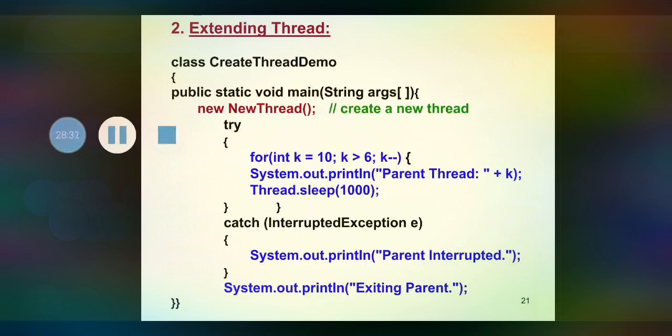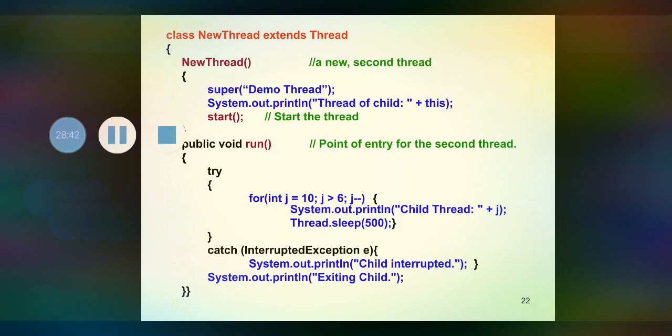The next example is extending the Thread class. The same program, the only change we have to note here is, rather than giving implements Runnable, we are giving extends Thread. And also we can call without creating the thread object t, that is by calling super(), then the Thread class constructor will be called and we can give the thread name here.